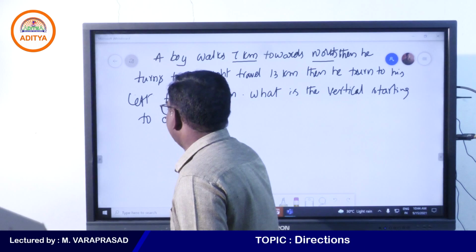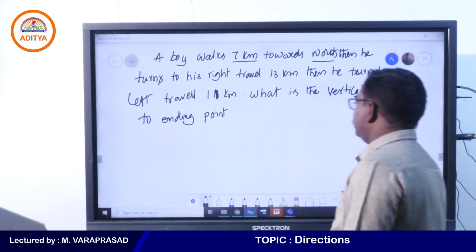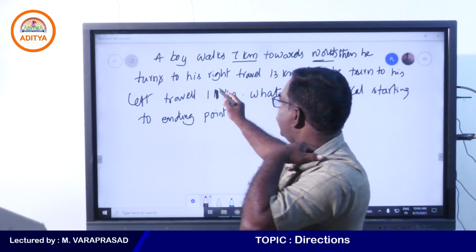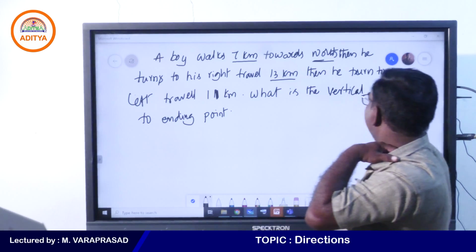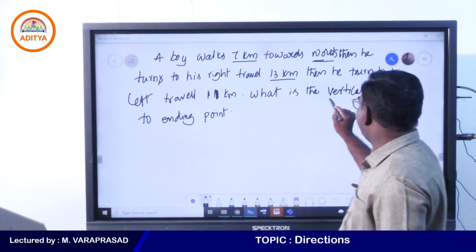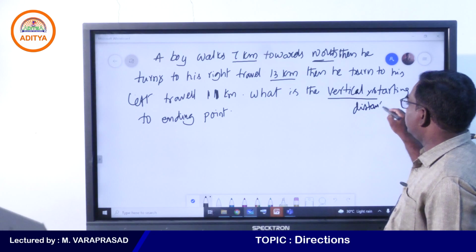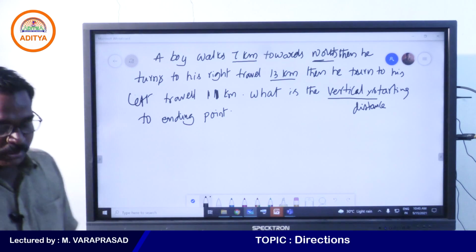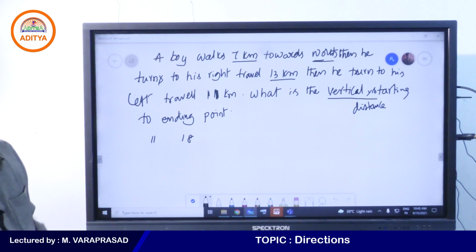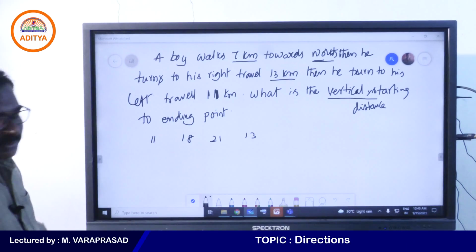Yes, one more example, this one, right? Can I get an answer from any one of you? 7 kilometers towards north, then he turned to his right, travels 13 kilometers, then he turned to his left, travels 11 kilometers. Now he is asking what the vertical distance is from starting point to ending point. I will give you options: 11 is the first option, 18 is the second option, 21 is the third option, 13 is the fourth option, and the last one is 19.